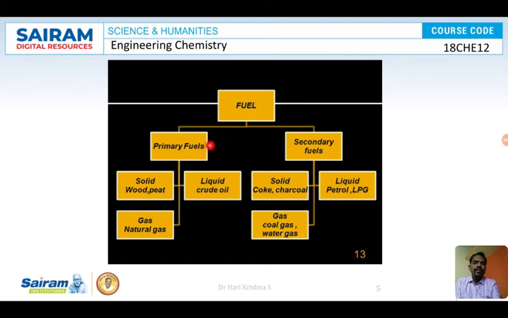So fuels are classified into primary fuels, for example, solid, liquid and gaseous. For solids we have wood and peat. For liquid we have crude oil. Again for gaseous we have natural gas. All these are primary. For secondary fuels, for solid we have coke and charcoal. For liquid we have petrol and LPG. For gas once again, coal gas and water gas.